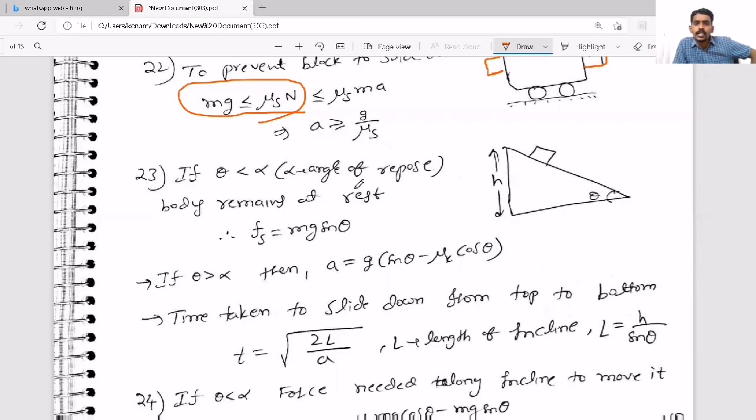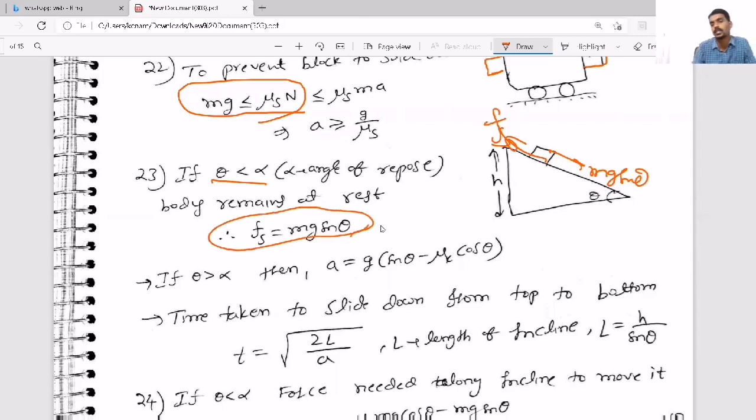Now here see, if theta is less than alpha, where alpha is the angle of repose, which we already discussed, angle of repose means the minimum angle for which the body is ready to move. If the angle of inclination is less than that angle of repose, then the body will not move, it remains at rest. Then the downward mg sin theta must be balanced by upward static friction.